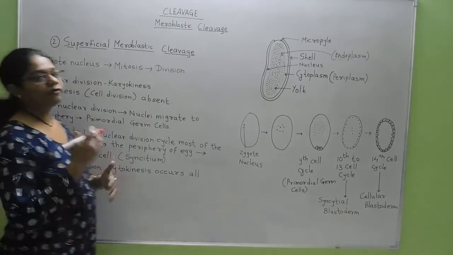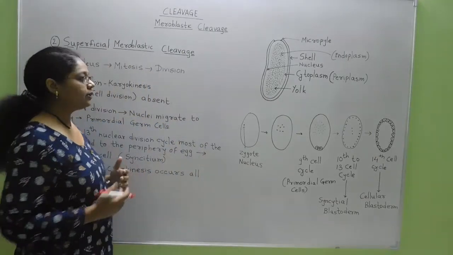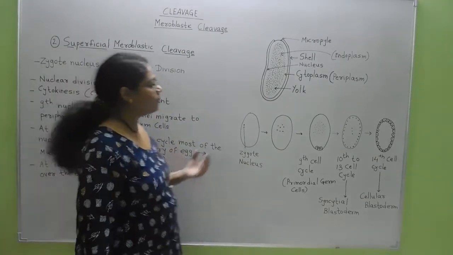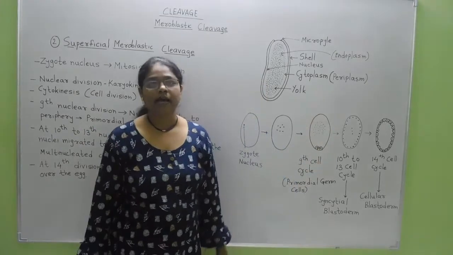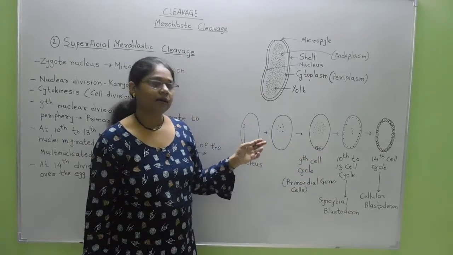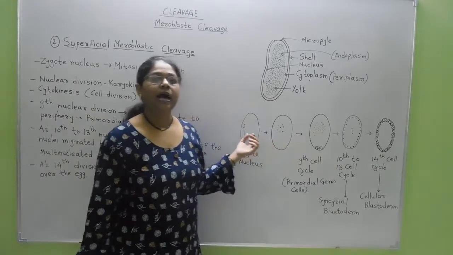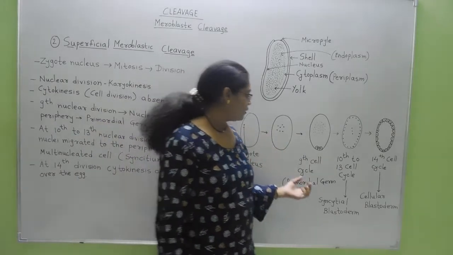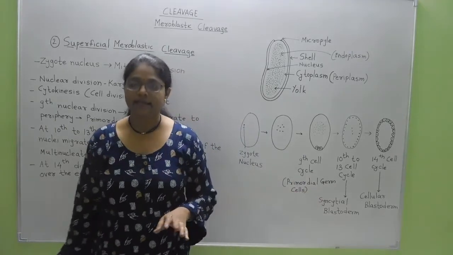After continuous nuclear division, at the 9th nuclear division, some nuclei go to the periphery, and they get covered with the plasma membrane or cell membrane, and these nuclei are now called the primordial germ cells.